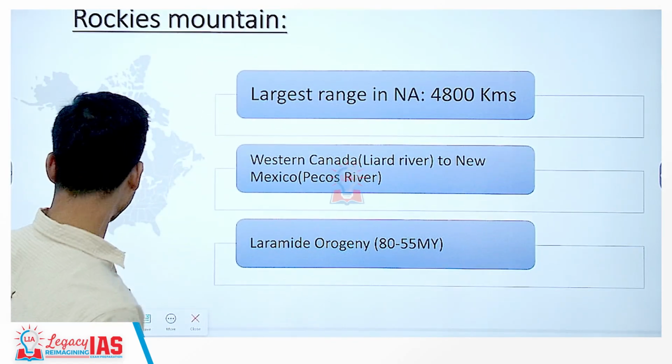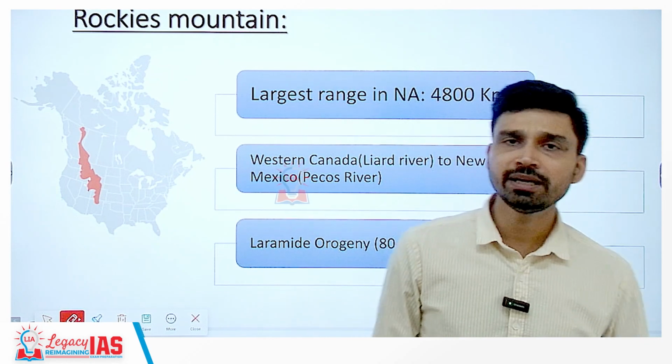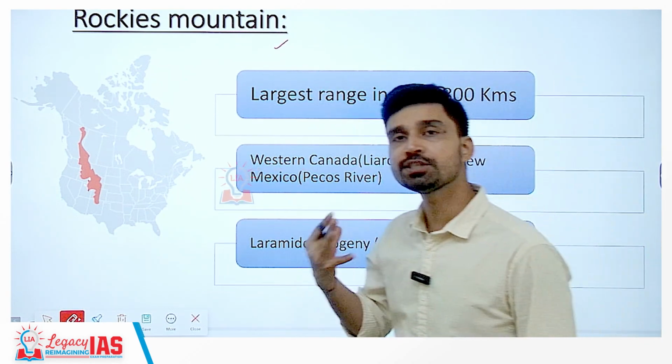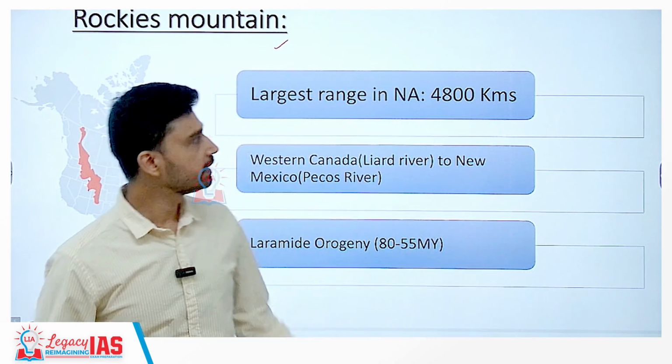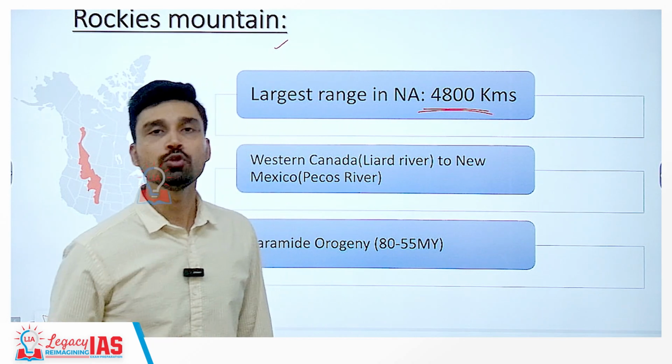Now, if you take a look at the major mountains of North America, the first mountain that comes to our mind is obviously the Rockies. The Rocky Mountains are the longest mountain range in North America, spanning almost 4,800 kilometers from north to south.